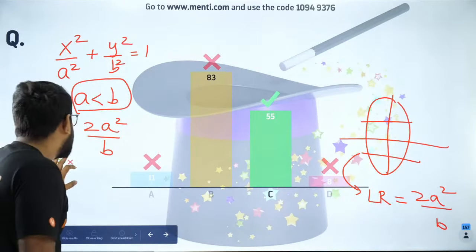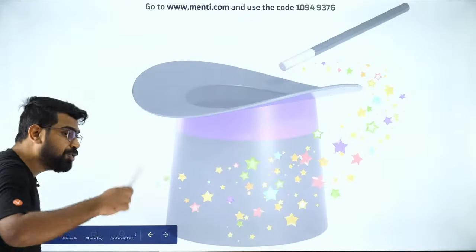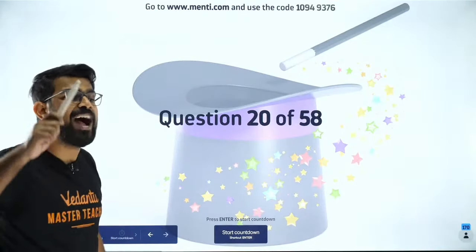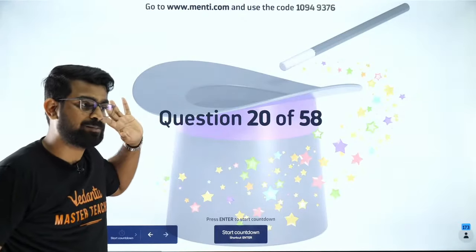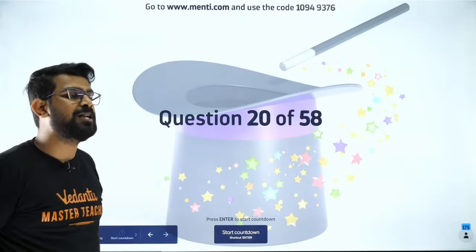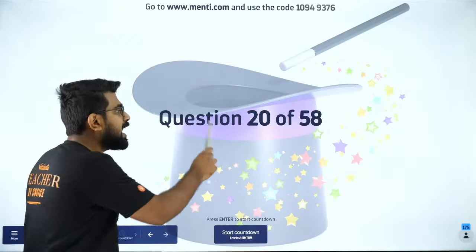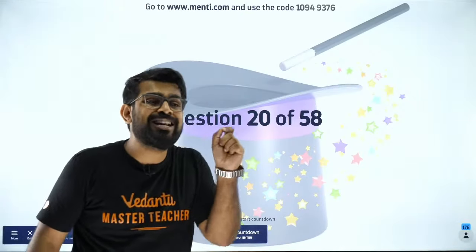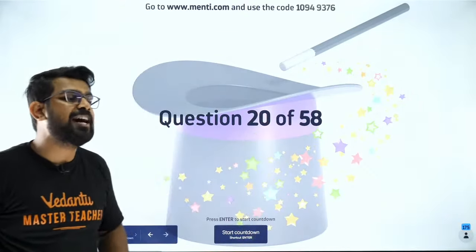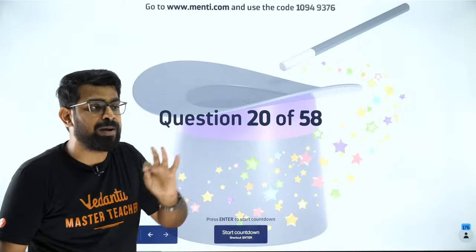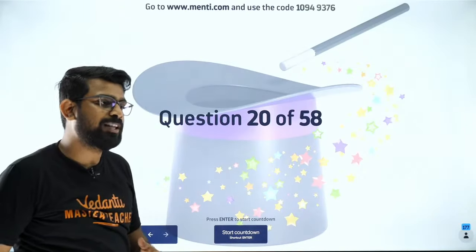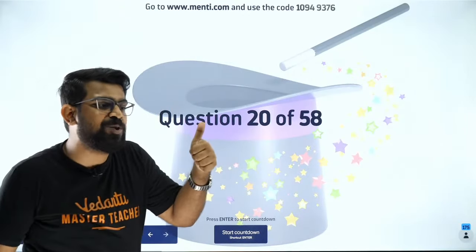Confused in formula, that is why this series is there, Priyanshu. Now you know what to revise. So make sure after this class, you guys go and revise everything I taught you today. Okay, Arya, please tell me what is your doubt. I will definitely answer everybody's doubt. After this question, I will show you the leaderboard, so please wait for it. Harshavardhan Badule, it is 2a square by b. That is the latus rectum for an elongated ellipse. Got it? Thank you, Sagar. I am so happy you are enjoying the class.